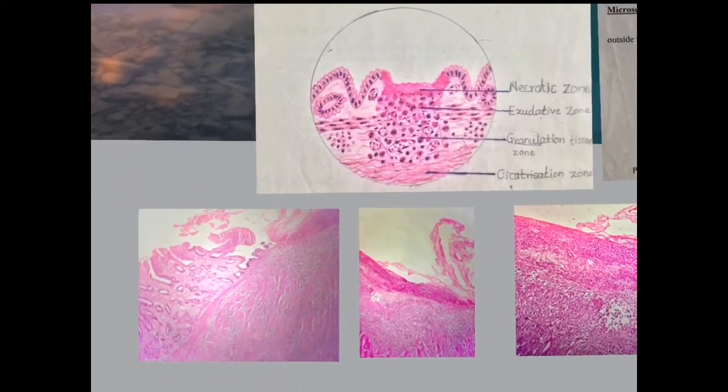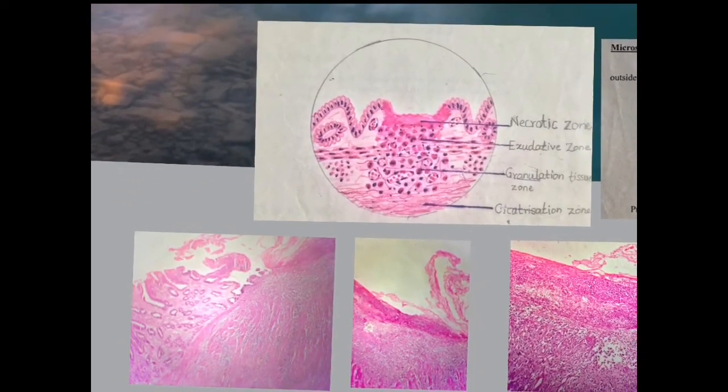The microscopy of the same specimen, the peptic ulcer, shows normal epithelium, and then there are 2-3 zones. The first zone is the necrotic zone, another zone is the exudative zone which shows inflammatory cells, and the last zone is the granulation zone. Granulation tissue means repair is ongoing below that ulcer, and in the granulation tissue you have dilated or proliferative blood vessels, inflammatory cells and fibroblasts. So if these three things are there, then you can call it granulation tissue.